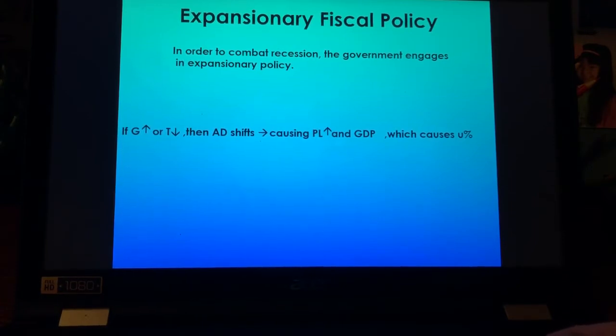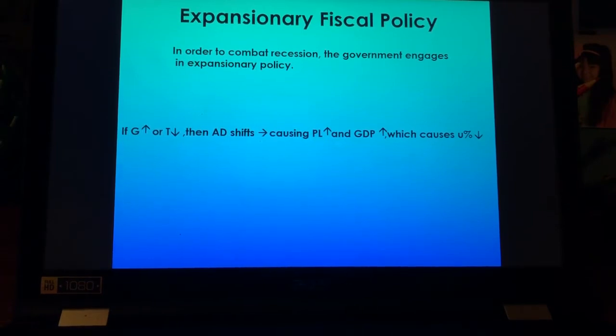People are demanding goods because they have money in their pockets, so gross domestic product goes up, which causes, if we're producing more and people are buying more, unemployment to go down. And that was our whole thing with a recession. They needed to fix the unemployment. By the government spending and putting more money in people's pockets, the aggregate demand goes up. People are demanding stuff.